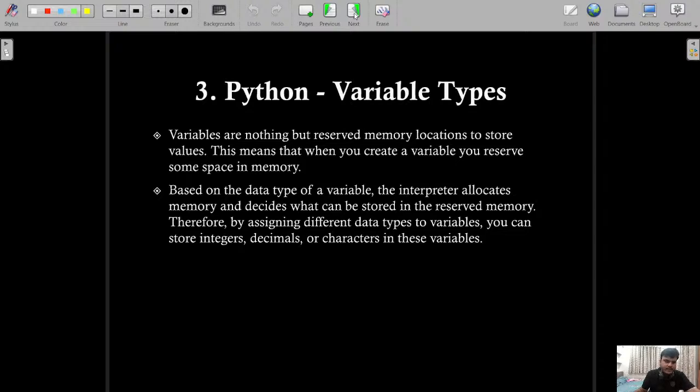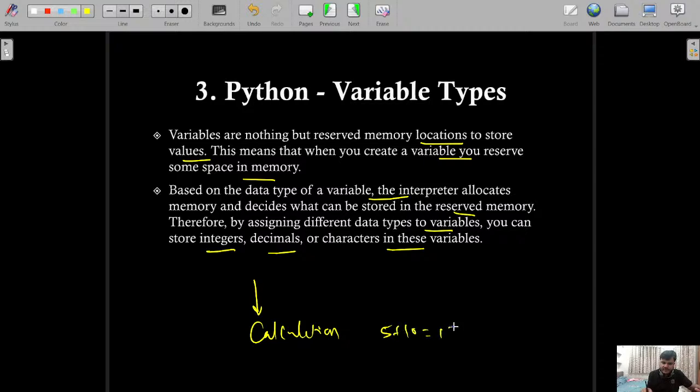Now, Python variable types. You know that variables are nothing but reserved memory locations to store values. This means that when you create a variable, you have to reserve some space in memory, right? Based on the data type of a variable, the interpreter allocates memory and decides what can be stored in the reserved memory. Therefore, by assigning different data types to variables, you can store integers, decimals, or characters. So for example, on the later phase you want to do some kind of calculation. Let's say you want to add 5 plus 10 equal to 15, and later on you want to call it, later on you want to use it.